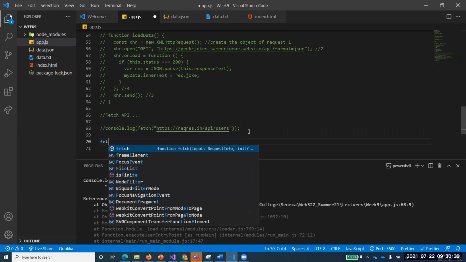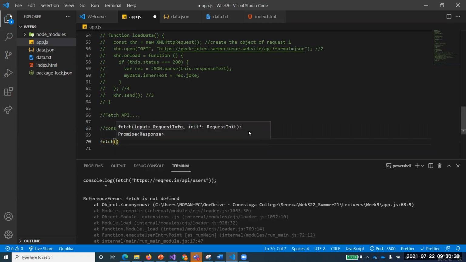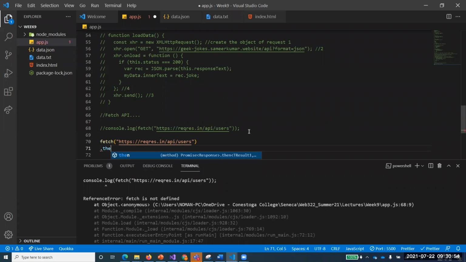Now if I'm using a fetch request, this fetch is also used for bringing up something in the background. I am using my own one for the time being, reqres.in/api/users. If it is returning a promise, you remember, we use a then.